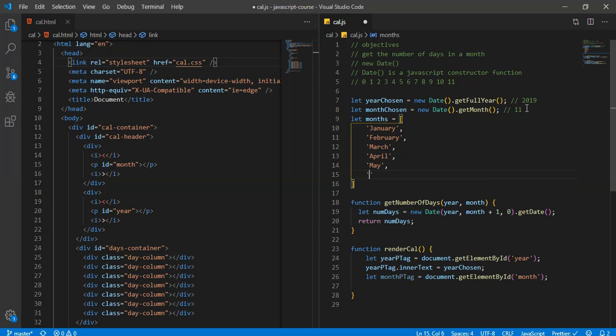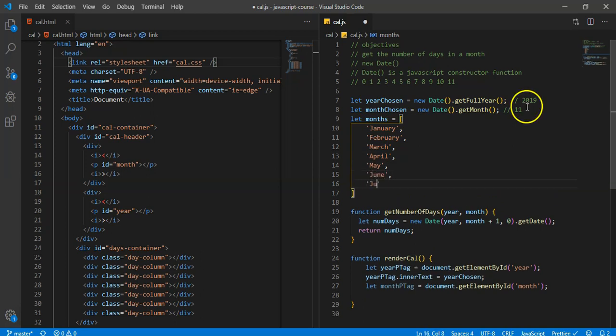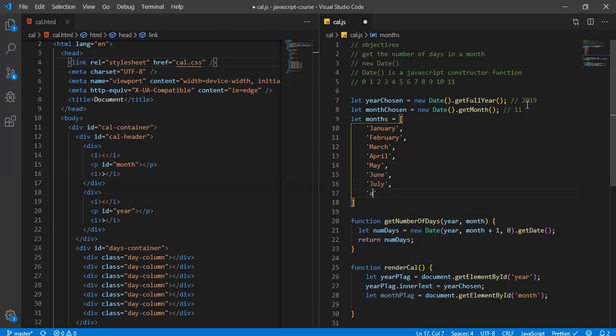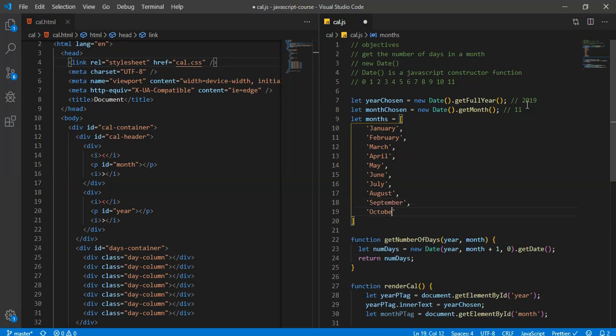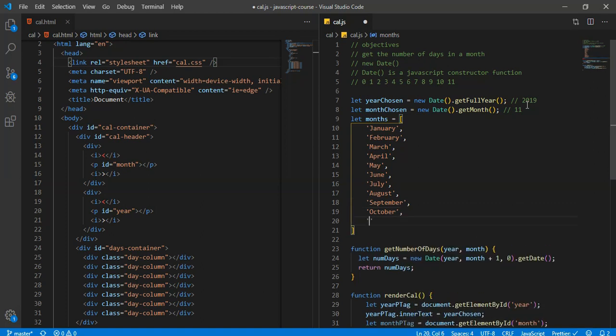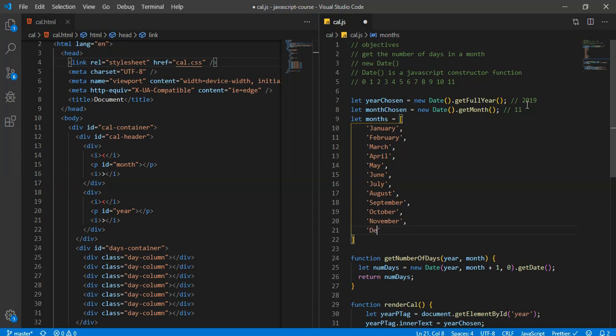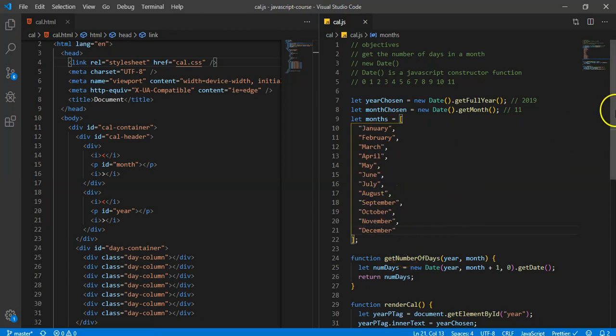May, June, July, August, September, October, and we actually have to make sure we get all 12, because if we don't, that'll create a massive issue for us. So yeah, it looks like we got all 12. So 1, 2, 3, 4, 5, 6, 7, 8, 9, 10, 11, 12. Yeah, good.